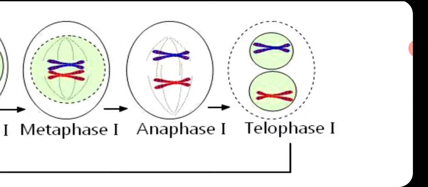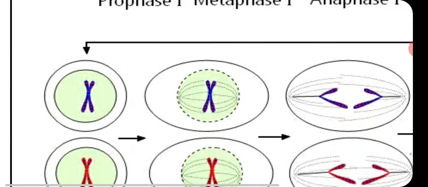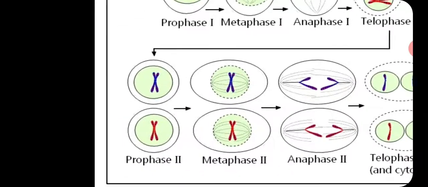Either type of division we can see in most organisms. Mostly, the two haploid nuclei in one cell take meiosis 2 division soon after completion of meiosis 1 division.